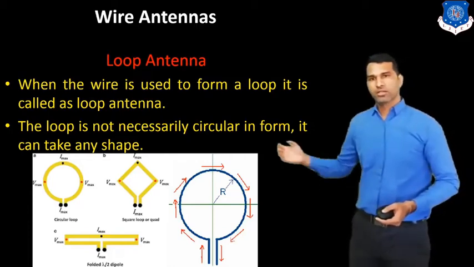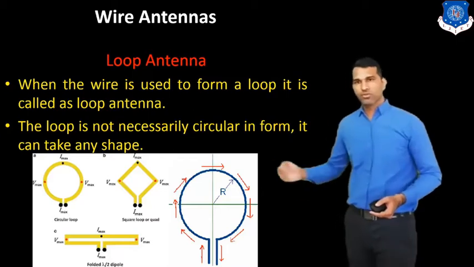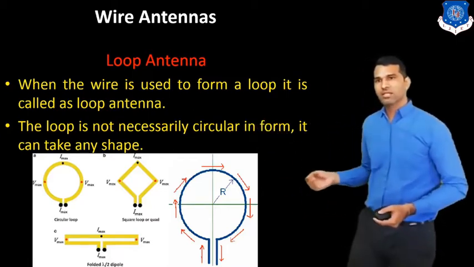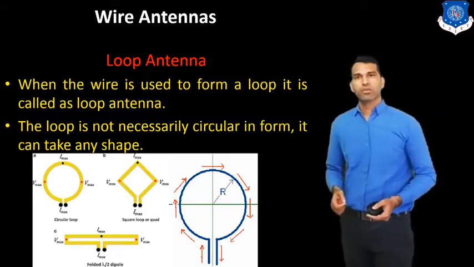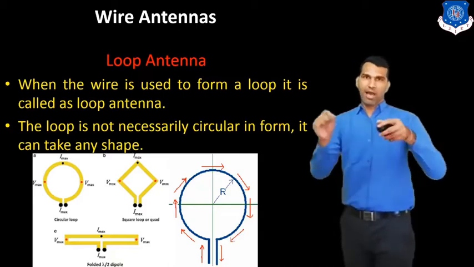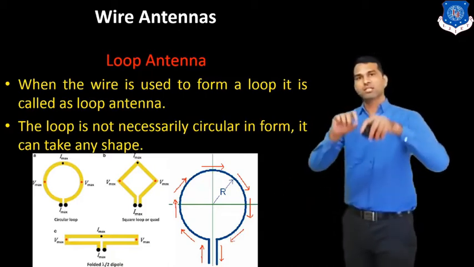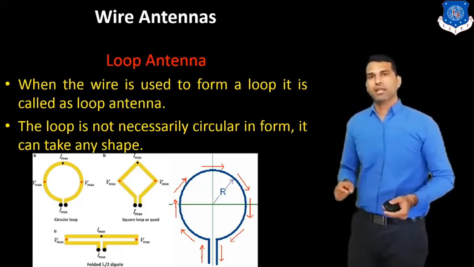Here is the figure of the loop antenna. In the first figure you can see the circular shape, then the square shape, and the last one is the rectangular shape. When we bend the wire in any shape, like here in a circular shape, it is known as the loop antenna.